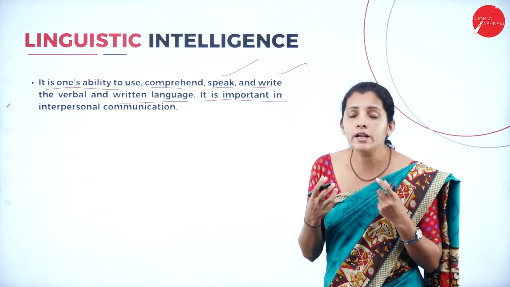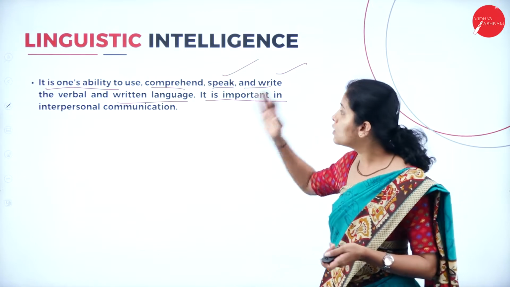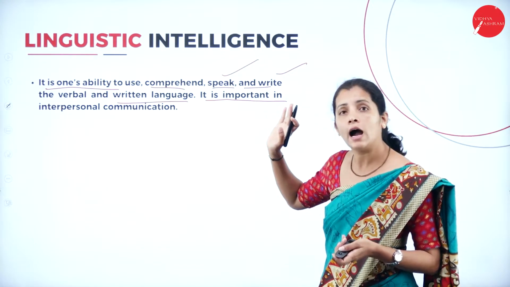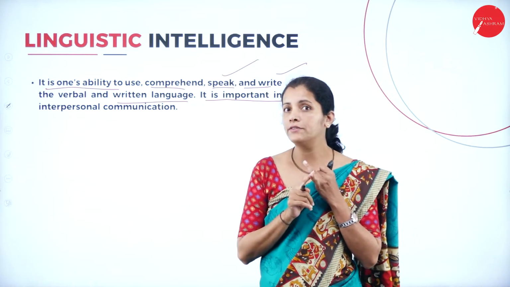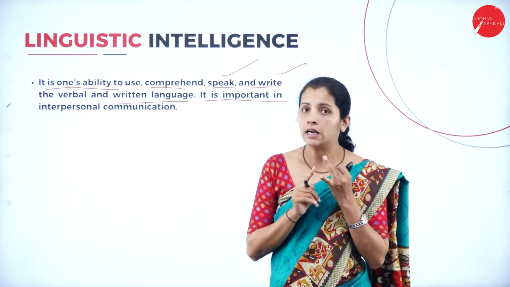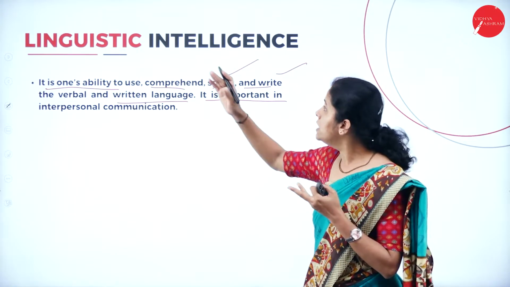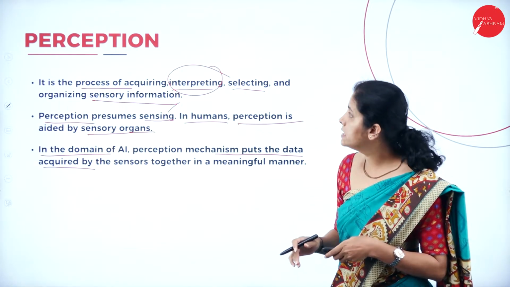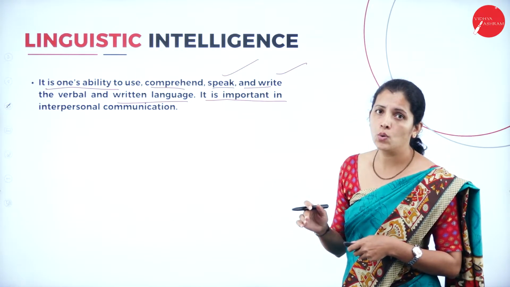It is important for all AI. So these are the components of artificial intelligence: reasoning, learning, linguistic intelligence, perception as well as problem solving.